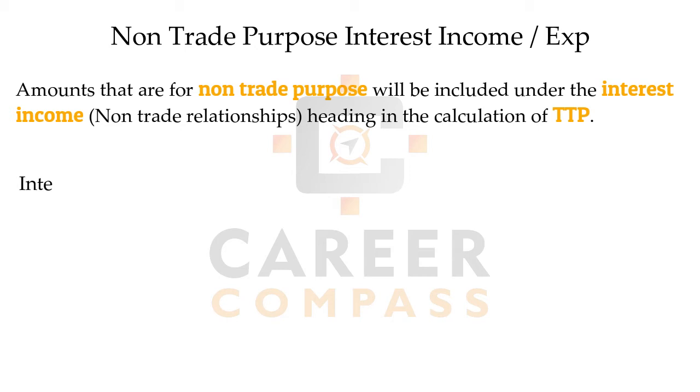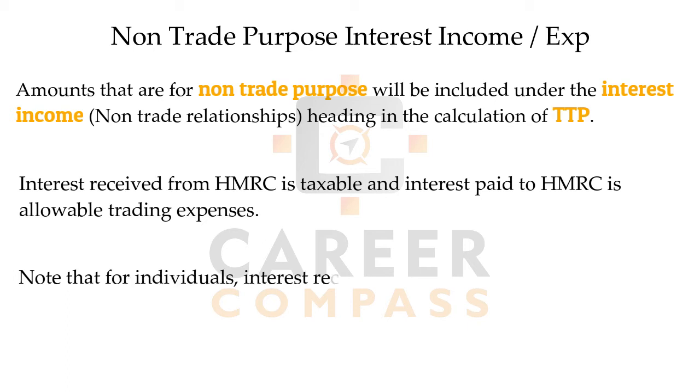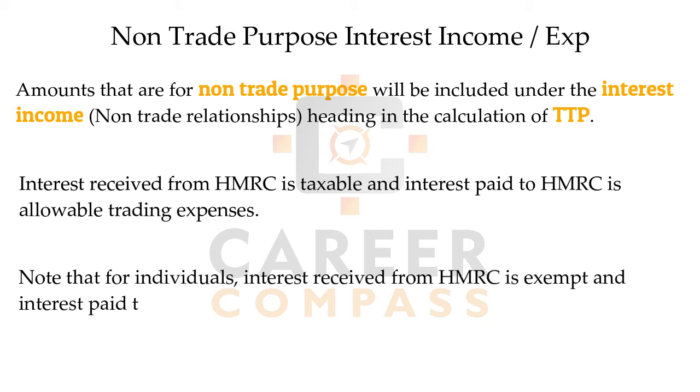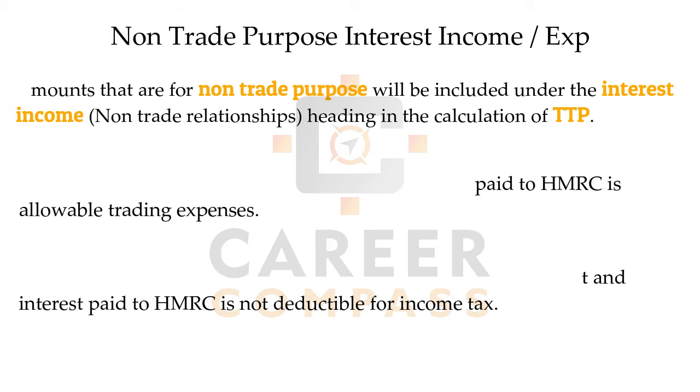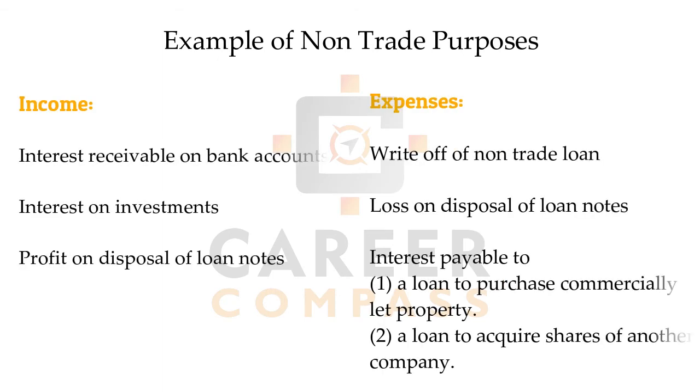But here, students, sometimes the company receives interest from HMRC, which will be taxable, and interest paid to HMRC will be an allowable expense. But students, please remember that the total opposite rule we have learned for individual taxation, where interest received is exempt and interest paid to HMRC will not be deductible for income tax purposes. That was for the individual purpose, but here for the companies it's allowed and it will be taxable if received. Students, here are some examples of the non-trade interest income or expense, so please go through it.